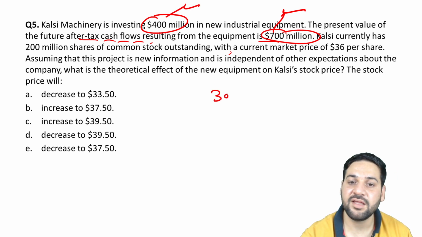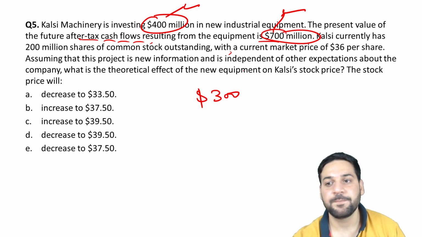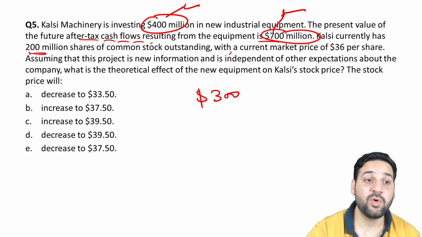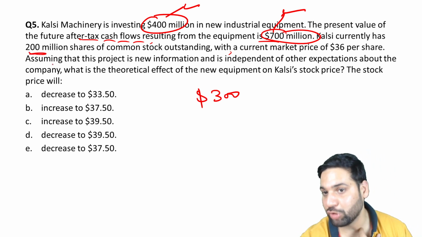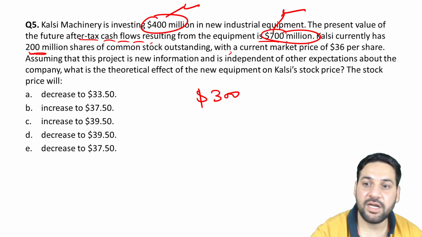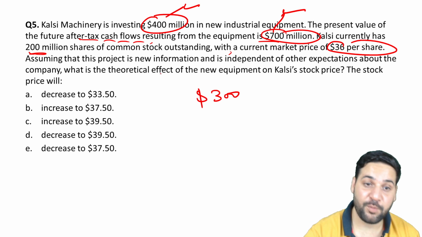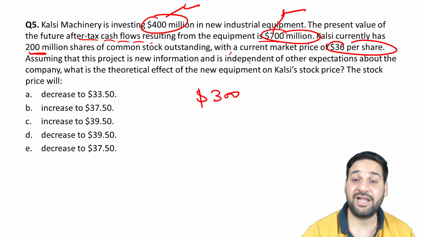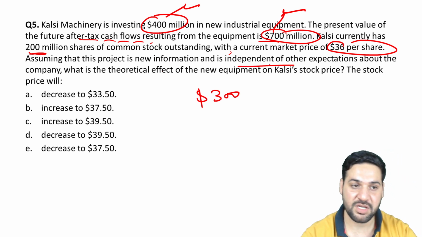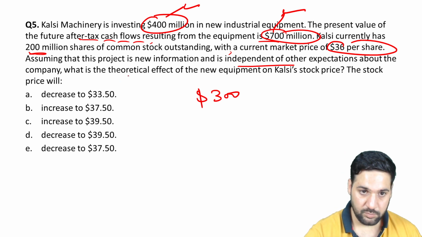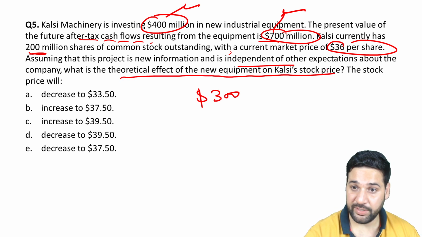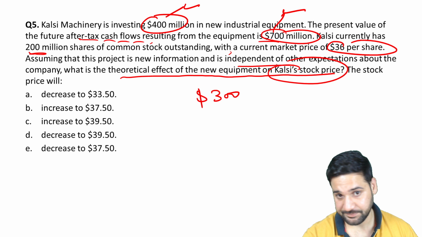So they are making $300 million. Okay. And currently it has 200 million shares of common stock. Current market price of share is $36. Assuming this project is new information and independent of other expectation about the company, what is the theoretical effect of new equipment on Kalsi stock price?